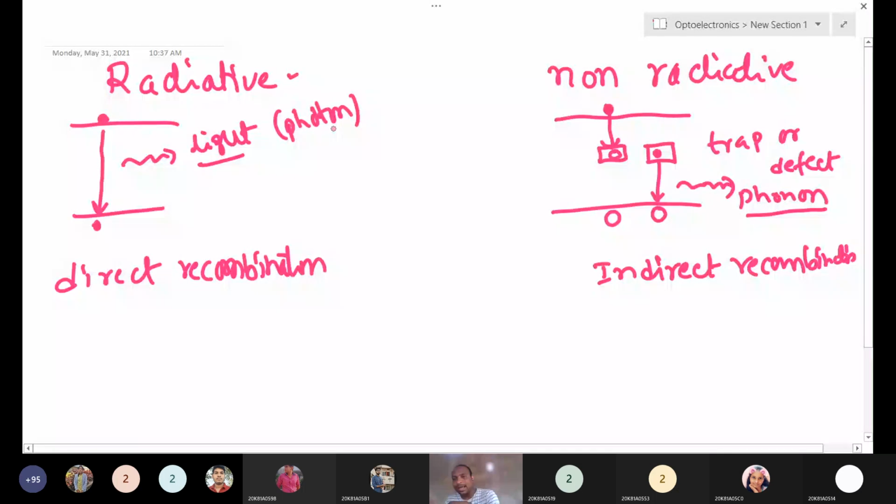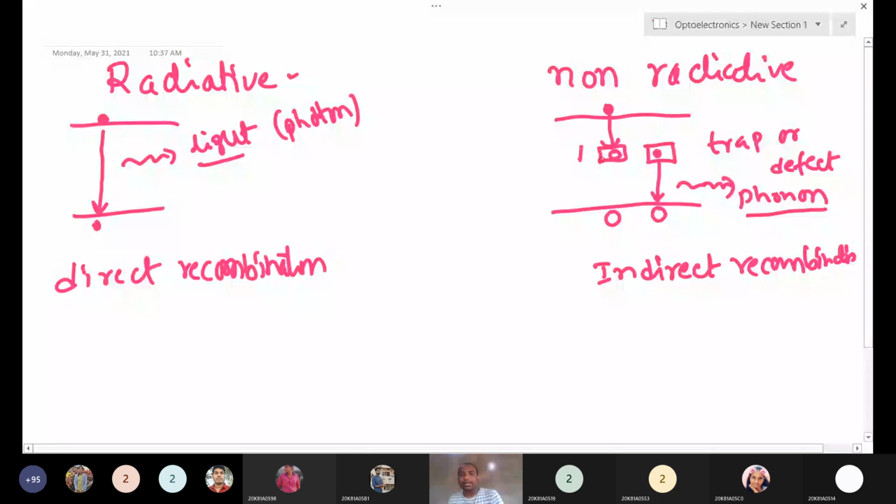The electron jumps into the trap state or defect center, and there it will recombine. Suppose in trap center 1 a free hole is there. The electron jumps into this trap state and recombines with holes, so it will produce a phonon.